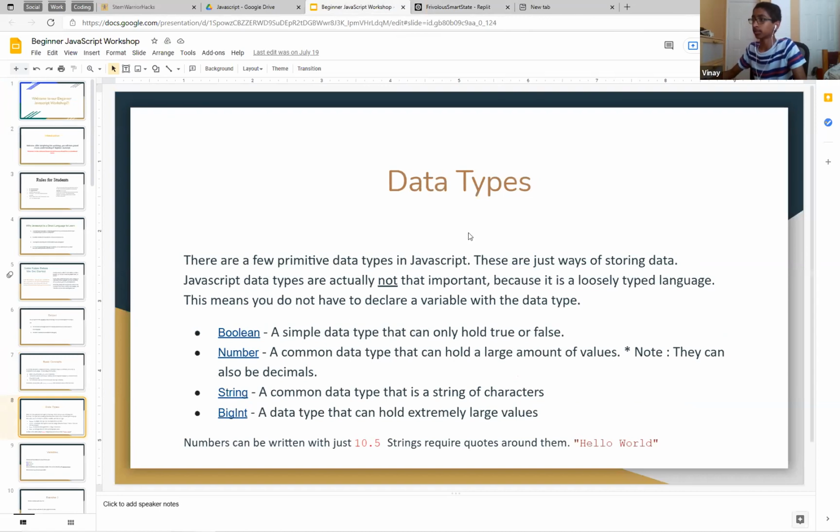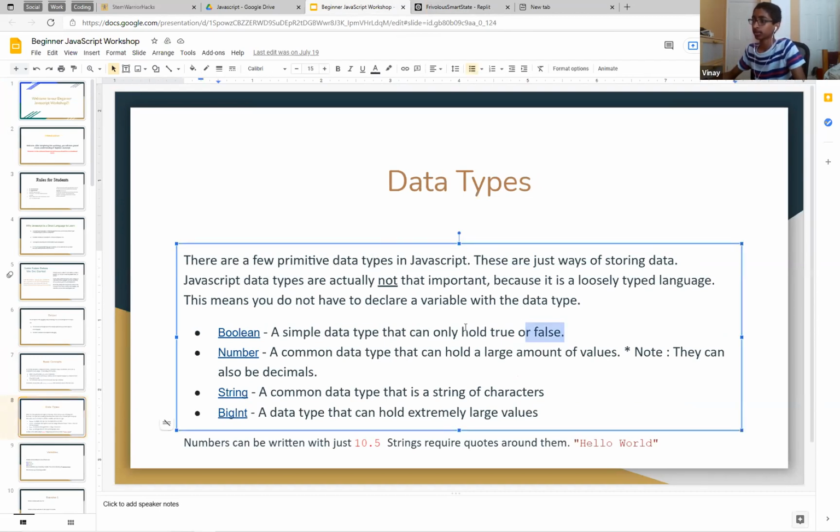Now we go on to data types. A data type is just a way of storing data. We're going to cover the primitive data types. They're called primitive because they're the simple ones. There are also harder ones like objects, arrays, maps, right? But these are just the simple ones. First of all, we have a Boolean, which is a data type that can only hold true or false, right? And you don't have to declare a variable with a data type in JavaScript. In a lot of other languages you do, right?